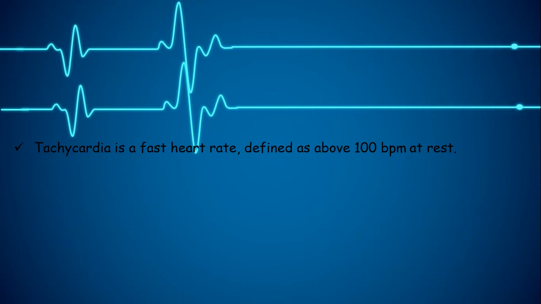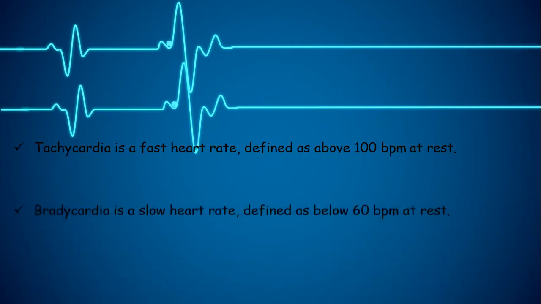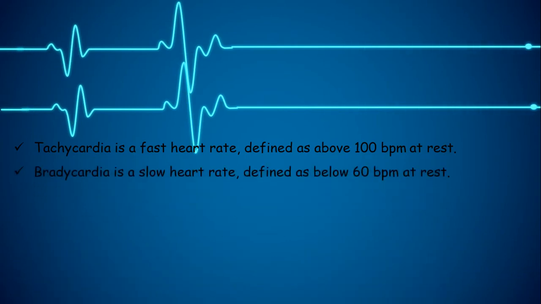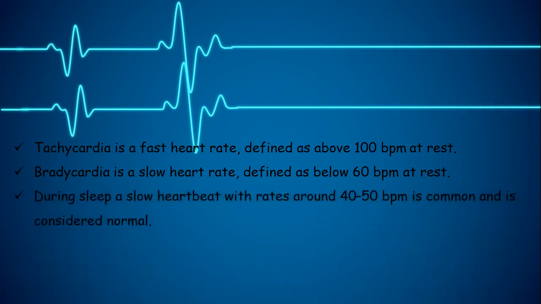Tachycardia is a fast heart rate which is defined as above 100 beats per minute at rest. Bradycardia is a slow heart rate defined as below 60 beats per minute at rest. During sleep, a slow heartbeat with rate around 40 to 50 beats per minute is common and is considered as normal.